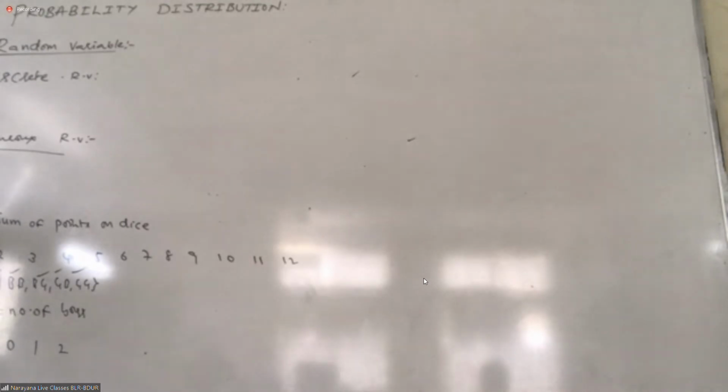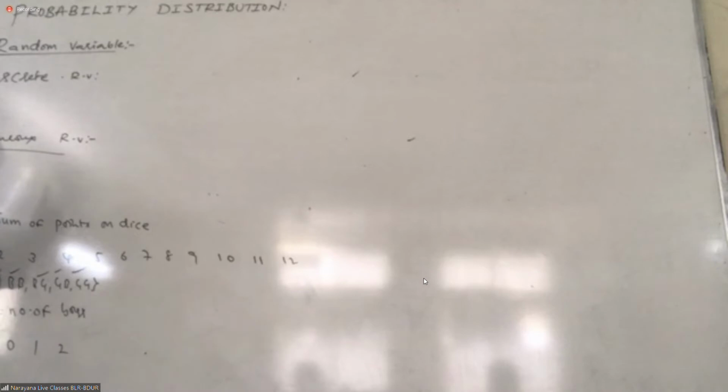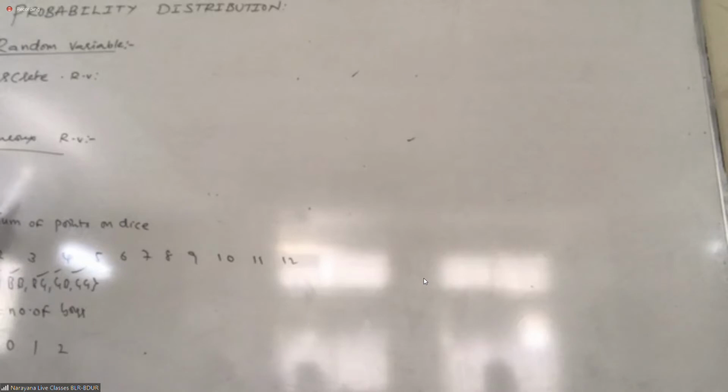Okay. So what is a discrete random variable? The random variable X takes single values. Then we can call it a discrete random variable. When it is a continuous random variable, the random variable X takes small intervals.